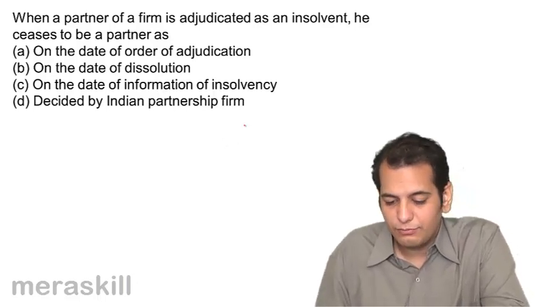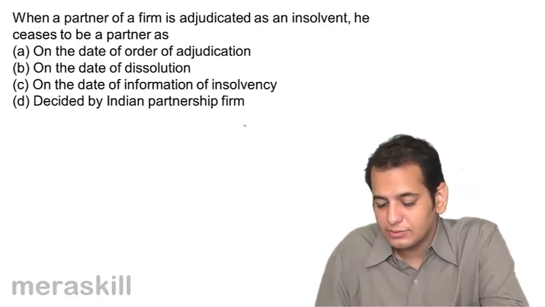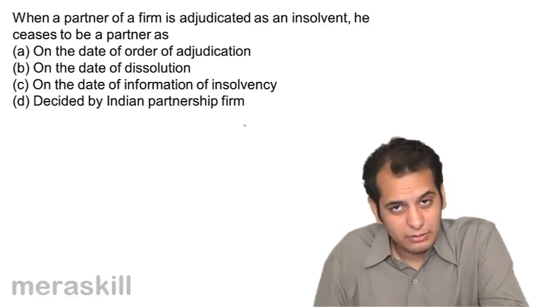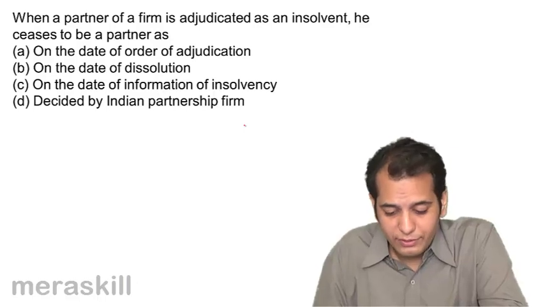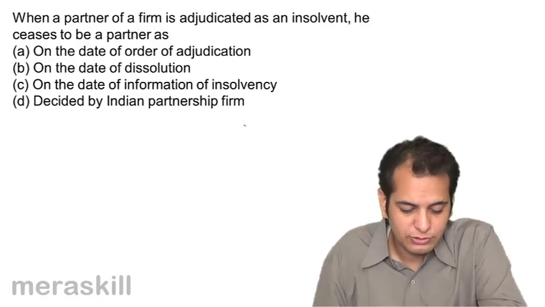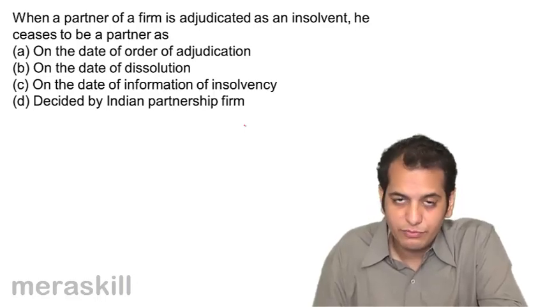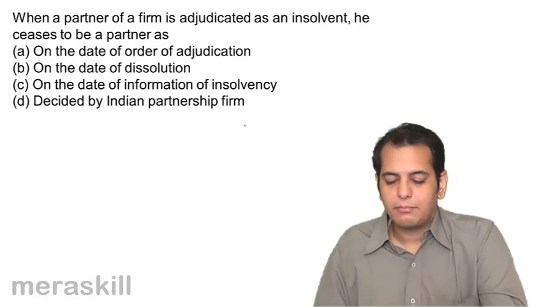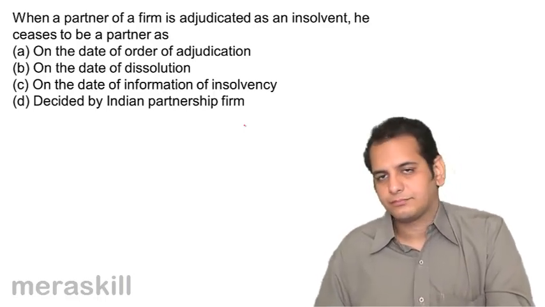When a partner of a firm is adjudicated as an insolvent, he ceases to be a partner as on the date of the order of adjudication, on the date of dissolution, on the date of information of insolvency, or as decided by Indian partnership firm.